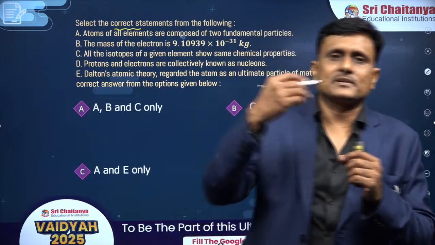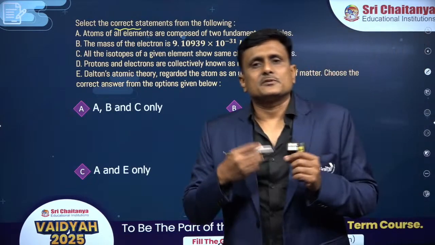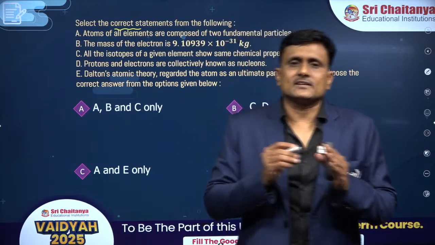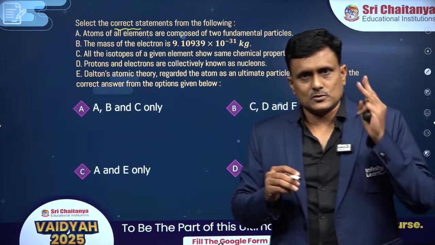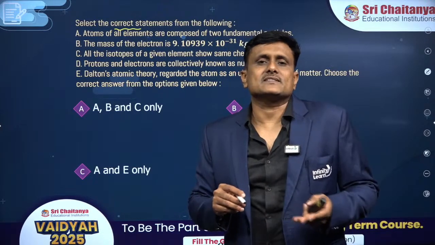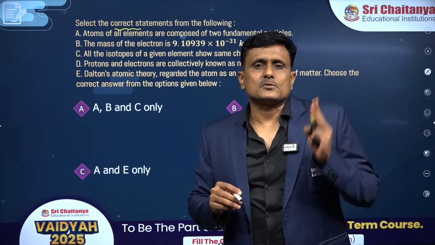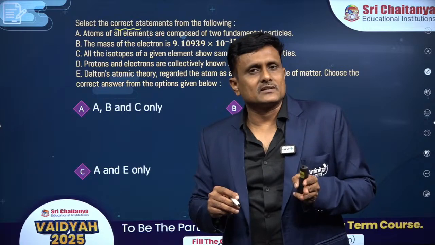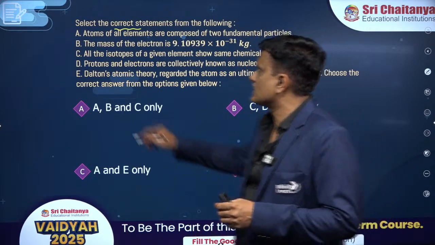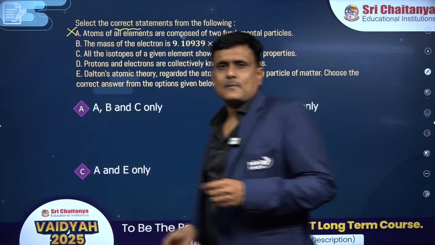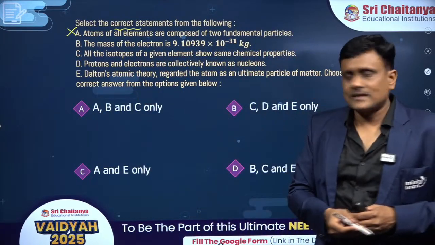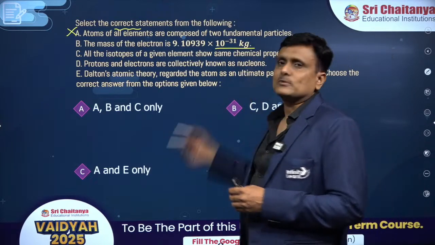So electrons are present in the extranuclear part, however the protons and neutrons are together inside the nucleus. So the total number of fundamental particles should be 3, however it is given as 2, hence this is not a correct statement.